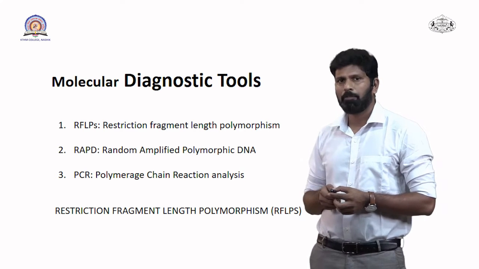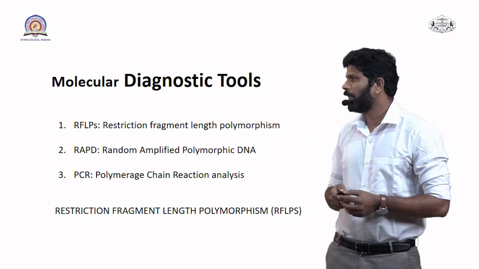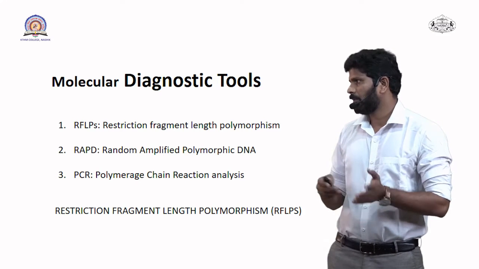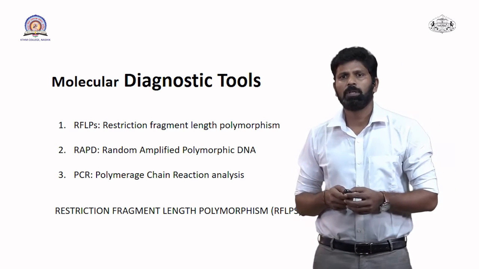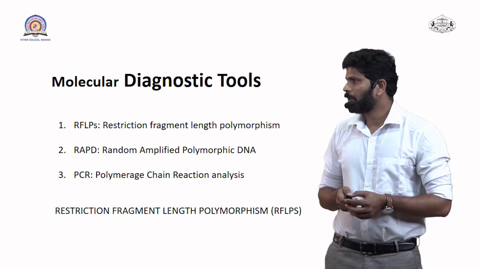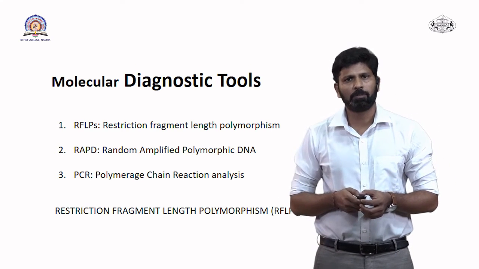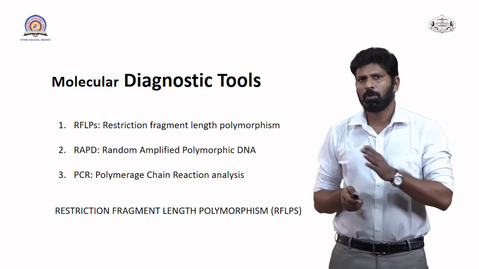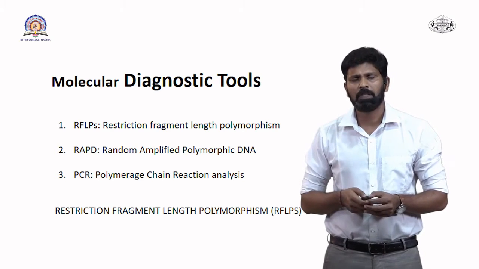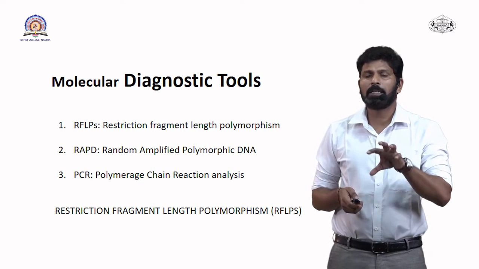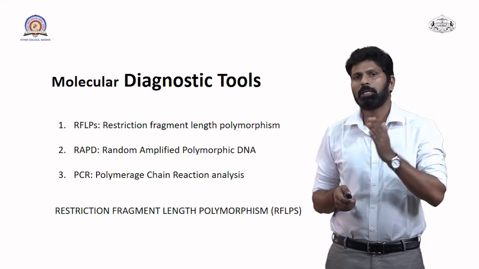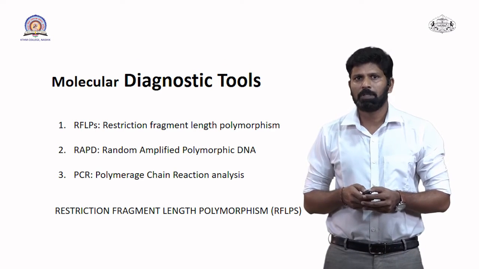The second one is RAPD, that is random amplified polymorphic DNA. In this case we use the amplification process for the DNA, and that is used in molecular systematics. The last one is PCR, that is polymerase chain reaction. This polymerase chain reaction is also involved in RAPD and RFLPs, but these techniques separately can be used for diagnosis or to find the evolutionary relationship between plants.